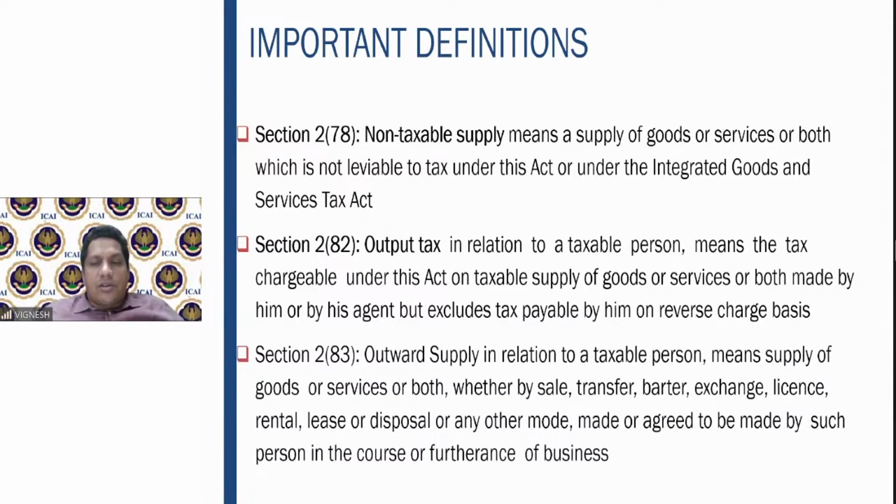Outward supply in relation to a taxable person means what? Supply of goods or services or both, whether by sale, transfer, barter, exchange, license, rental, lease, or disposal, made or agreed to be made by such person in the course or furtherance of business. Again, the same supply concepts, whatever all are there, are mentioned here.